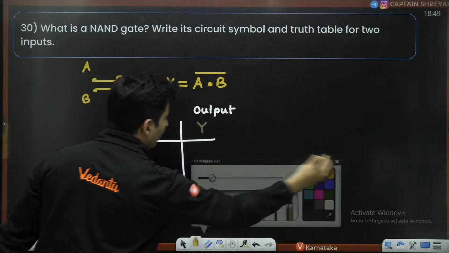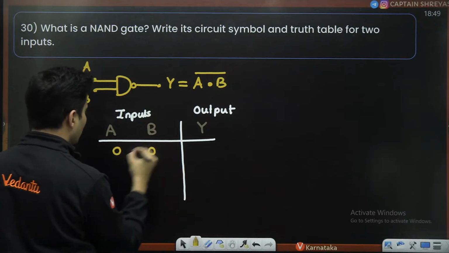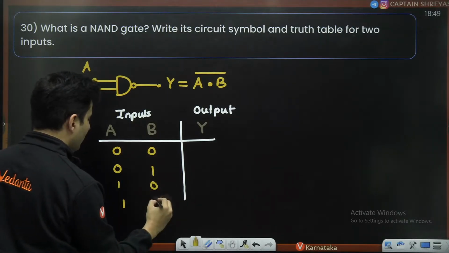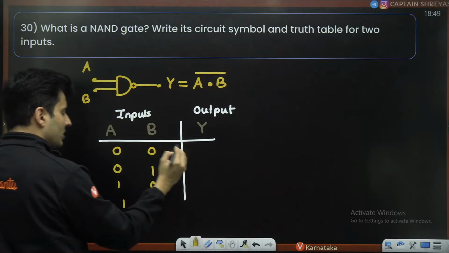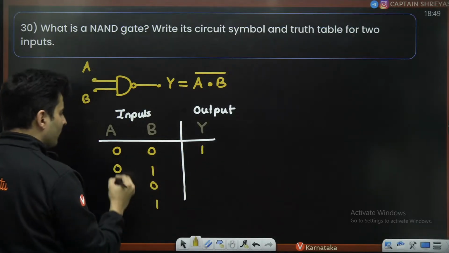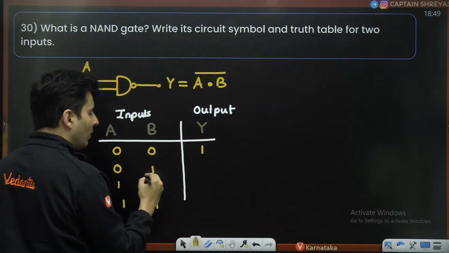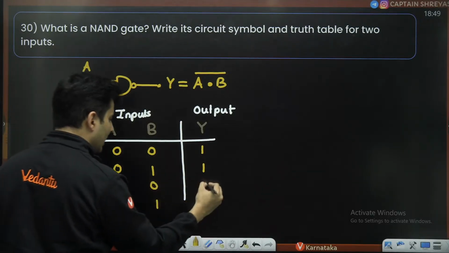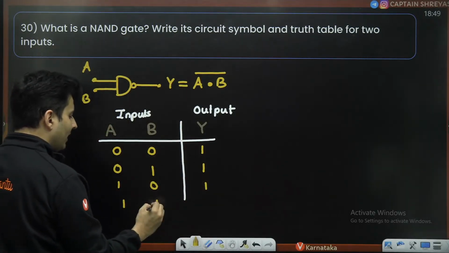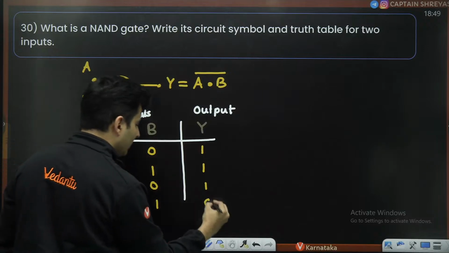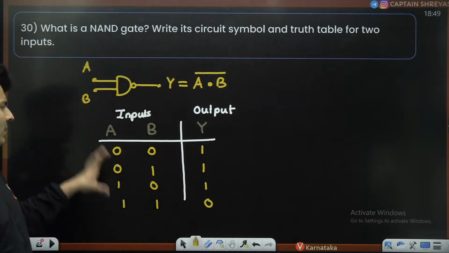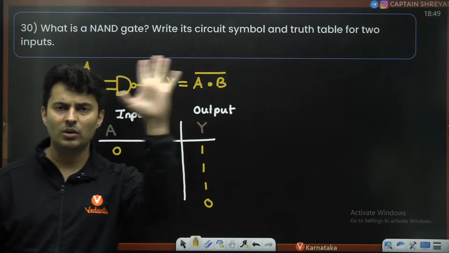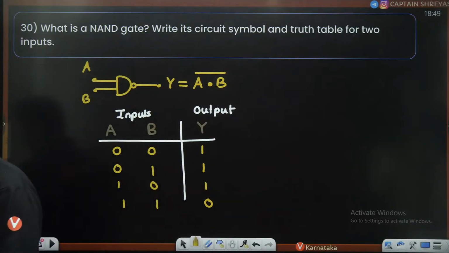That's it. Now you can say 0, 0, 0, 1, 1, 0, 1, 1. 0 and 0, 0. Negation of that, 1. 0 and 1, 0. Negation of that, 1. 1 and 0, 0. Negation of that, 1. 1 and 1, 1. Negation of that, 0. So that's your truth table. But they had asked for any two inputs, but you can write it like this. Examiner will not cut marks. He will be okay only.